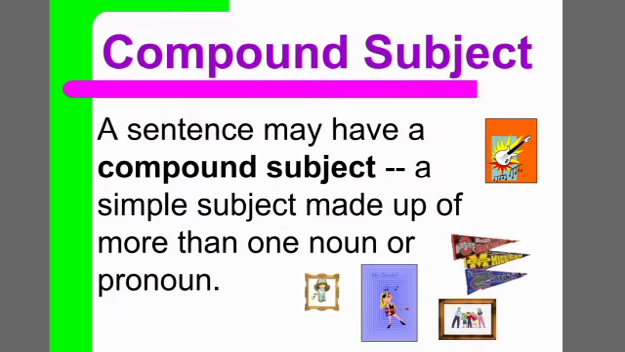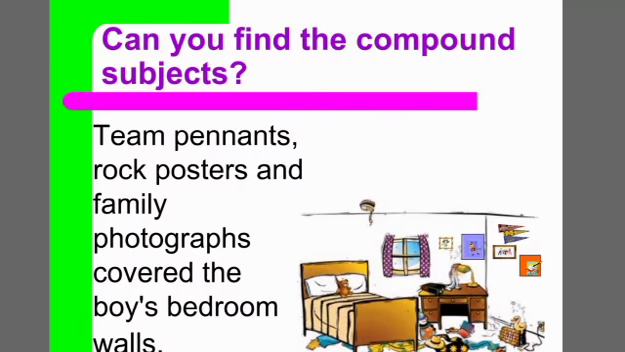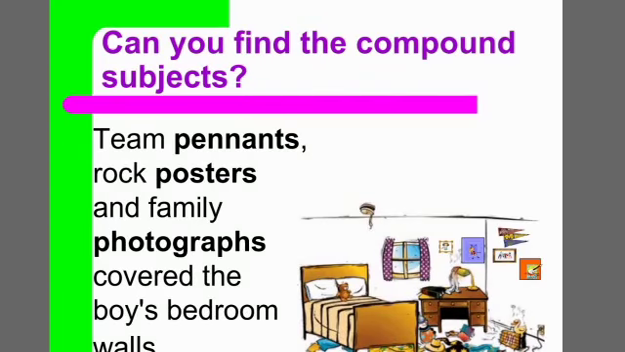Sometimes it's a compound subject. That means it's more than one noun or pronoun. A sentence may have compound subjects also. For example, team pennants, rock posters, and family photographs covered the boys' bedroom walls. First, in this sentence, we have to identify the verb. The verb is covered. The action word is covered. So, who covered the boys' bedroom walls? Team pennants, rock posters, and family photographs is the subject in the sentence.